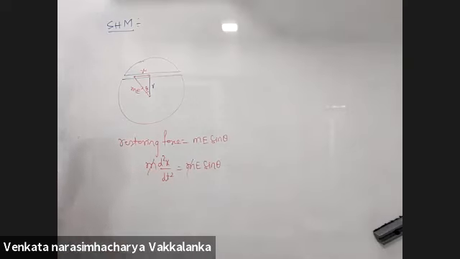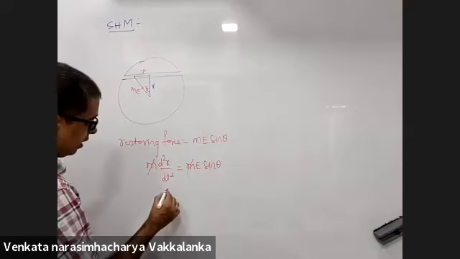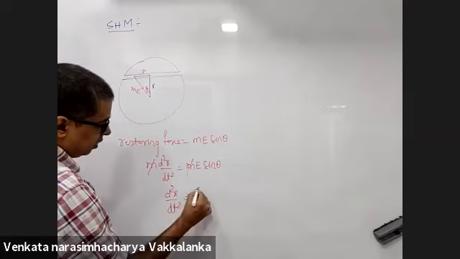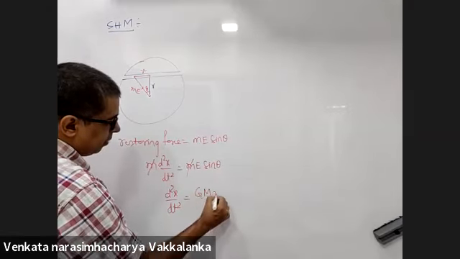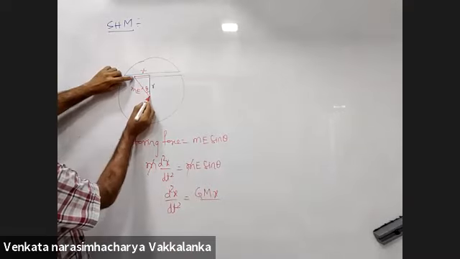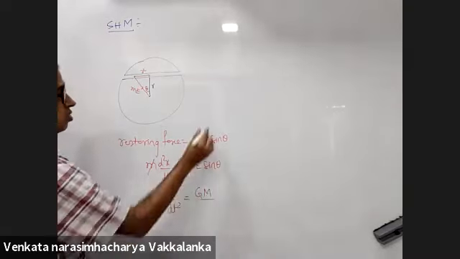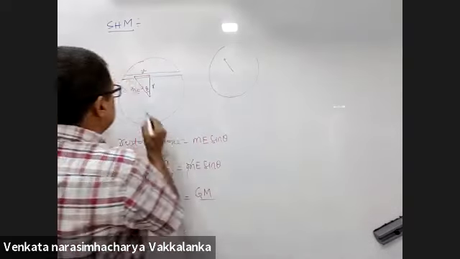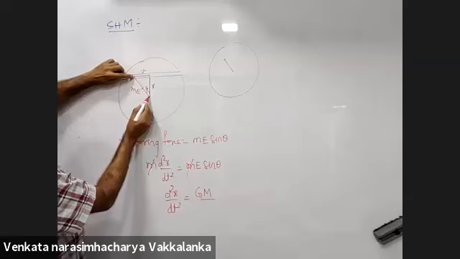Right? m and m will cancel. d2x by dt square is equal to G capital M into x, where x will be this distance. Remember, for a solid sphere, the distance is from the center. What will this particular distance be?